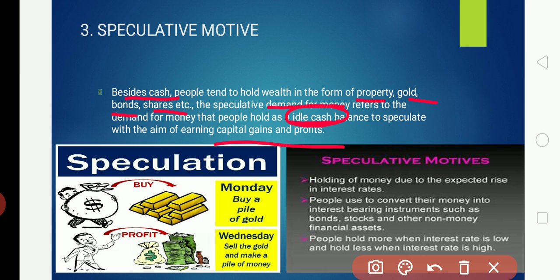They know that in the future the price of the commodity may go up. So they want to store wealth in the form of money or bonds, and keep it to use at that time. Mainly business people have the speculative motive. When the commodity comes at a cheaper price they want to buy it, and to buy it they need money in the form of cash. So it is called the speculative motive or demand for money.